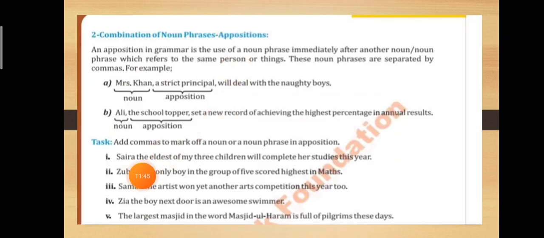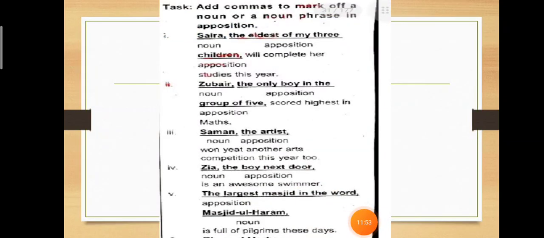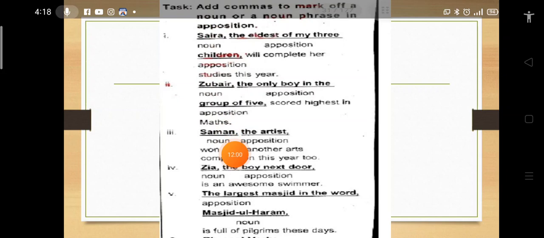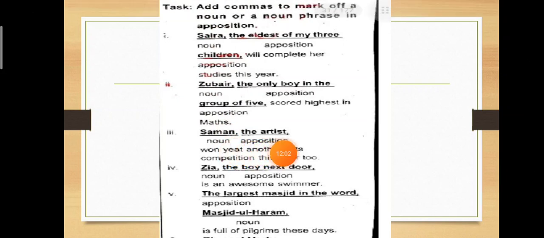The next example is Saman, the artist, won yet another arts competition this year too. So you will write it in this way. Saman, the artist. After Saman you will write a comma, the artist, comma. Who is the artist? Saman. And who is Saman? The artist. So both are the same person, and the artist is the noun phrase telling us who Saman is.